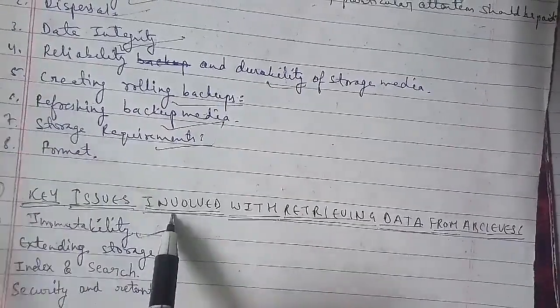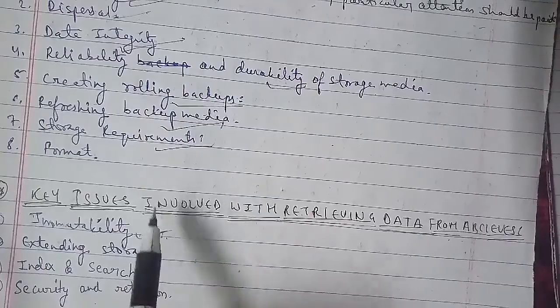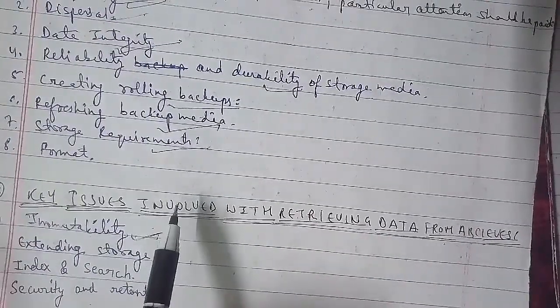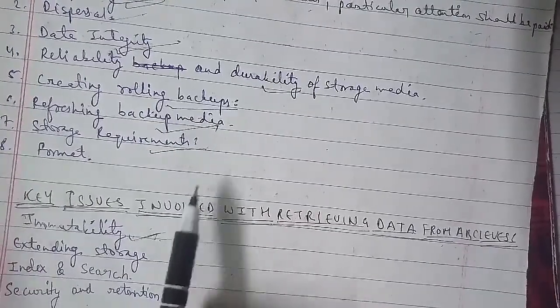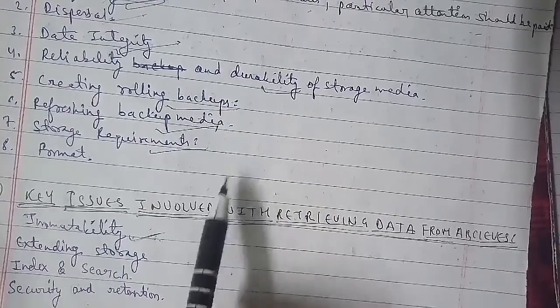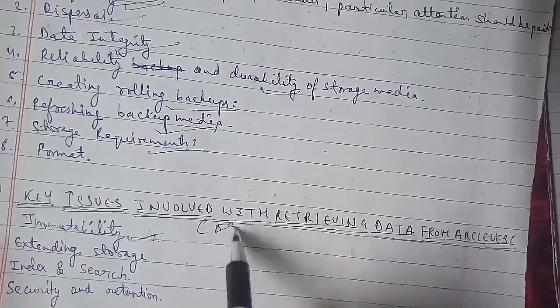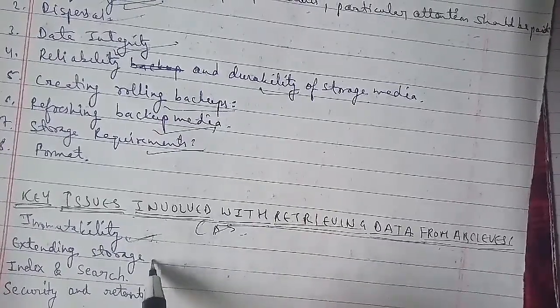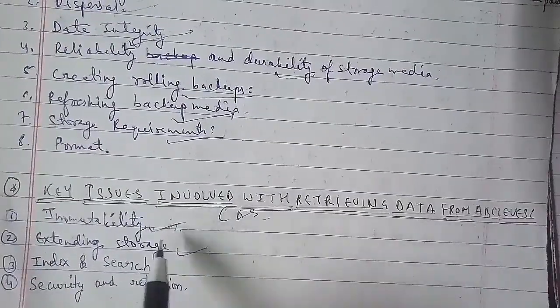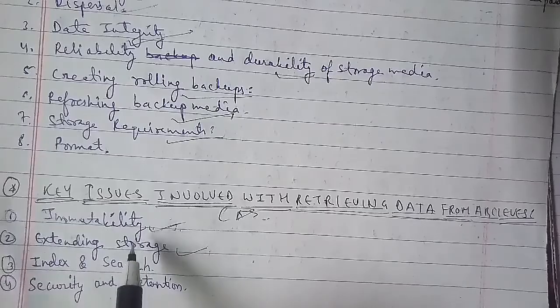Data deduplication works by eliminating the redundant data from the archive and saving only one unique iteration of the file, block or byte to the archive, and replacing the subsequent iterations with a small pointer to the saved copy as well. In terms of that, the third we have is the index and search here.